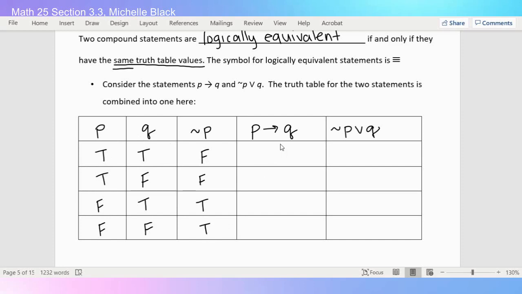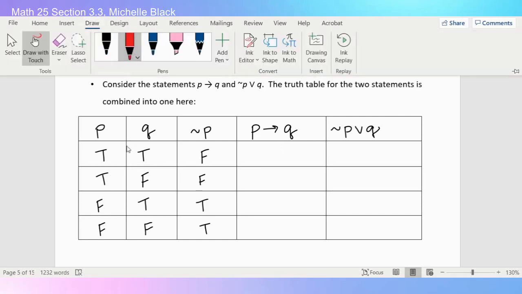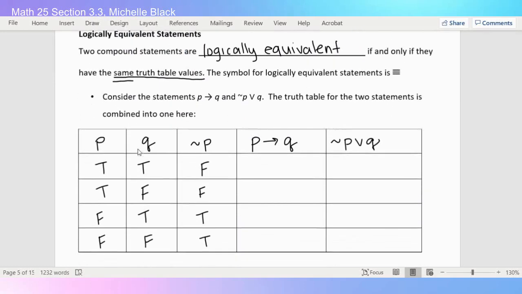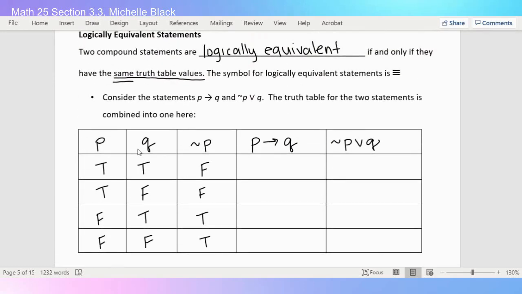Moving on to our fourth column, we have an if-then statement, and I'm going from P to Q. So just like our normal one, I'm going from P to Q. Let's apply the rule for the conditional. If they're both true, it's true. True to false is the only time it's false, and the other two cases are true.